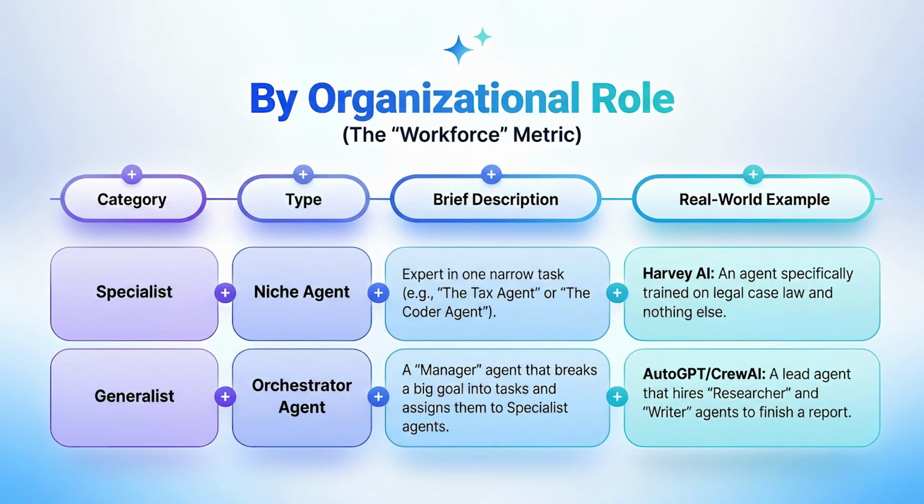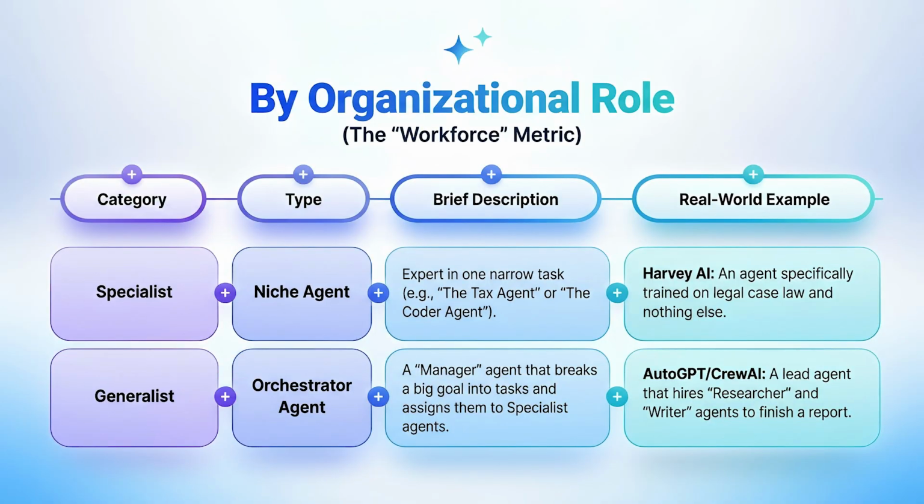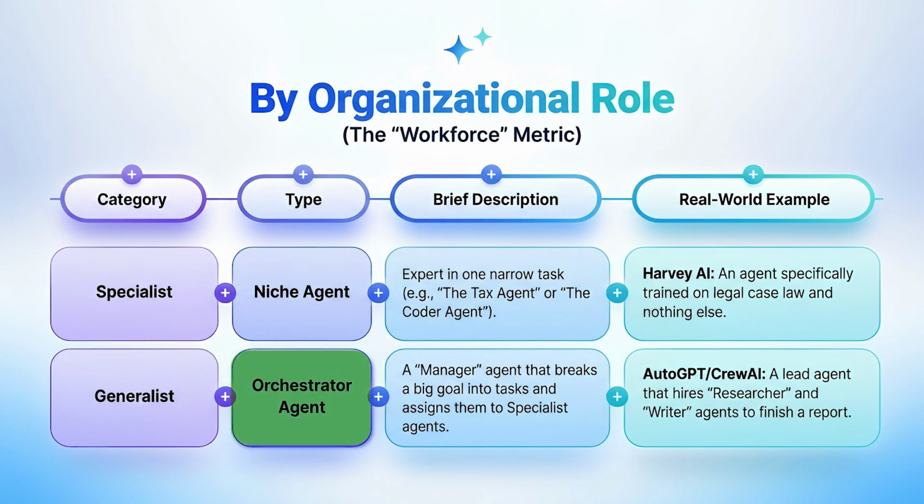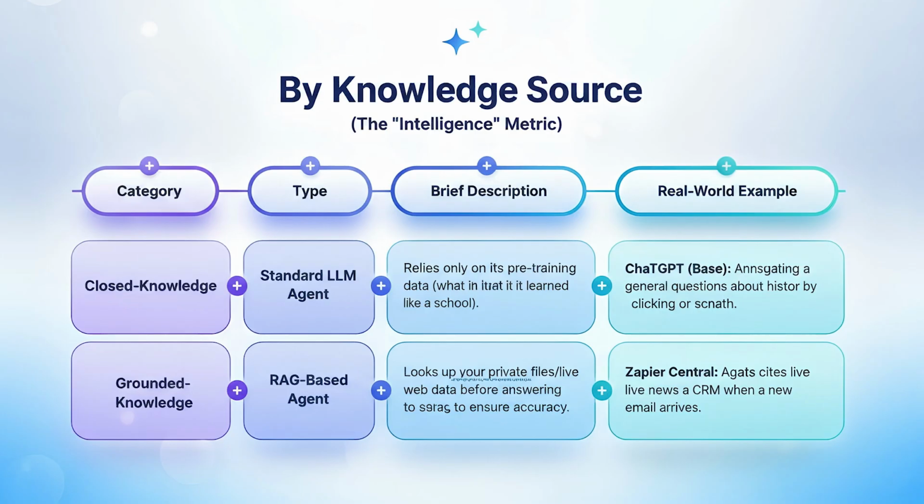We can split agents by organizational role, the Workforce metric. This treats agents as digital employees. It's the gold standard for HR and operations to fit agents correctly into the org chart. Here we can split agents into categories such as specialist and generalist. Specialists are niche agents which are experts in one narrow niche, like a tax agent or a coder agent. And generalists, like an orchestrator agent or manager agent, can split the problem into small tasks and assign them to specialist agents.